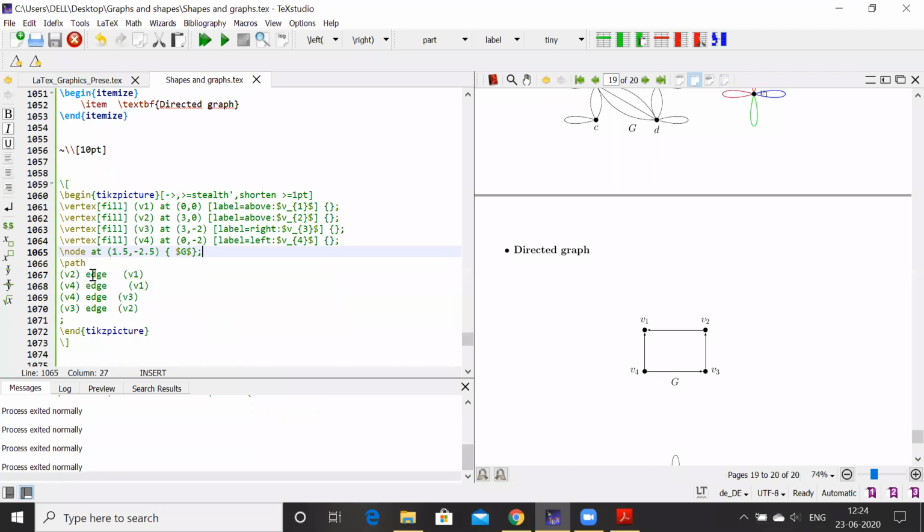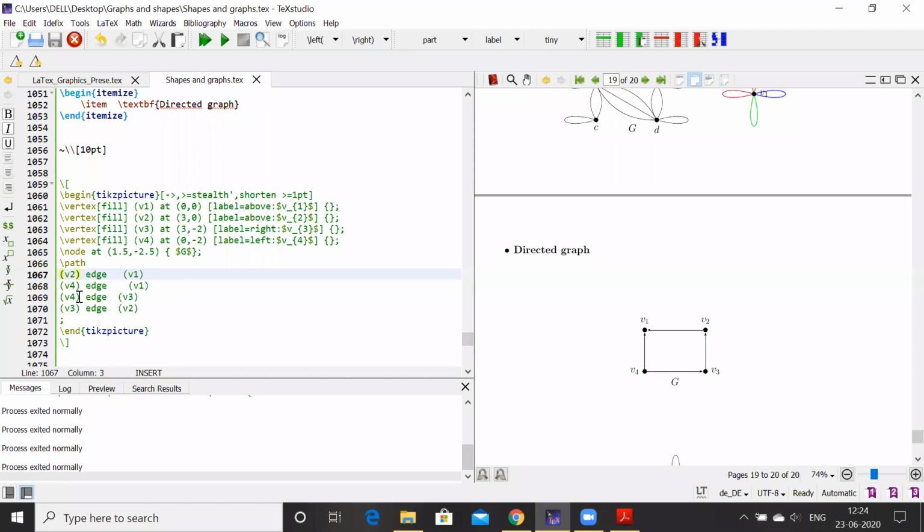The other thing is we have to be very careful about the positions and direction of the edges. In an undirected graph, you can write A to B or B to A and get the same edge. But in a directed graph, we need to be careful about which vertex the edge is going from and to, and that's why this is important.